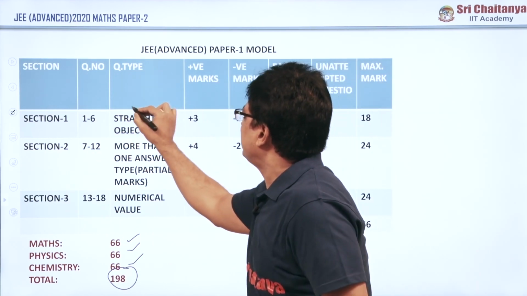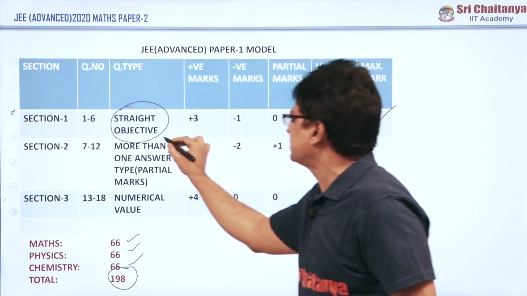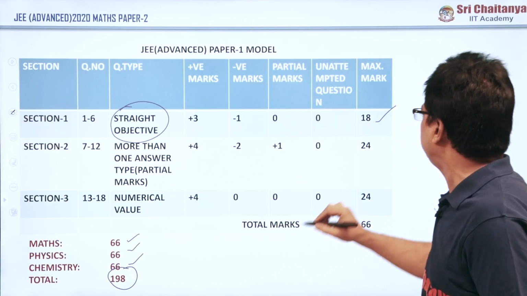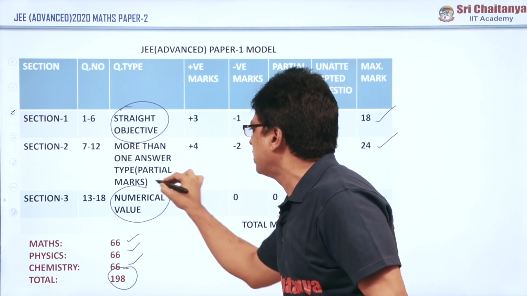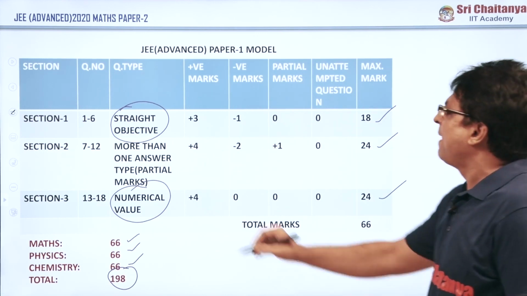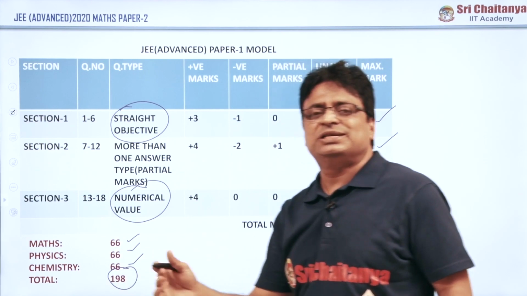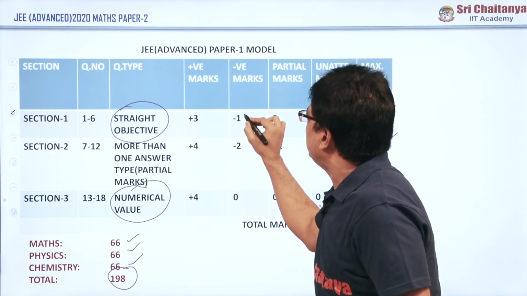Section 1 is straight objective questions, maximum mark was 18, and Section 2 is more than one answer type, maximum mark was 24, and Section 3 is numerical value, maximum marks was 24. For each and every section just 6 questions were given, and for the first section negative marks are also there.